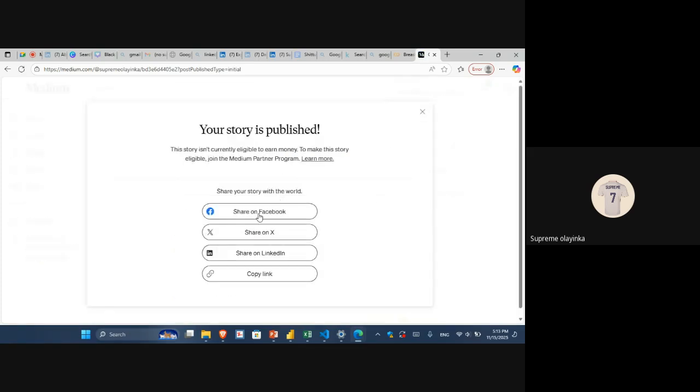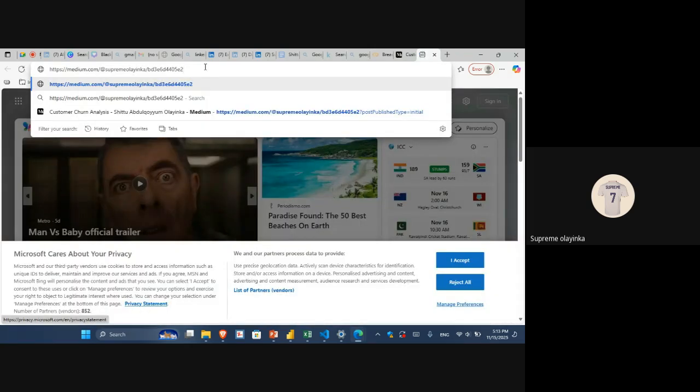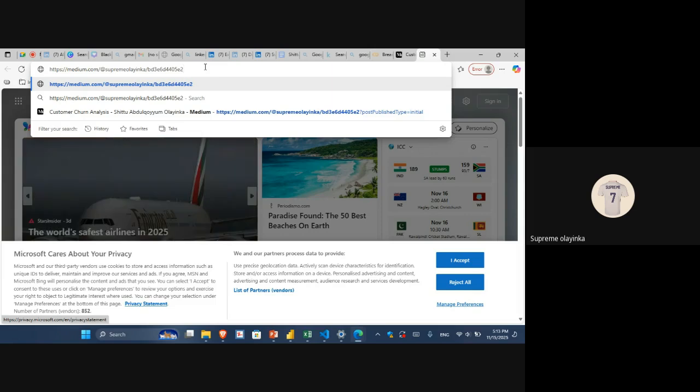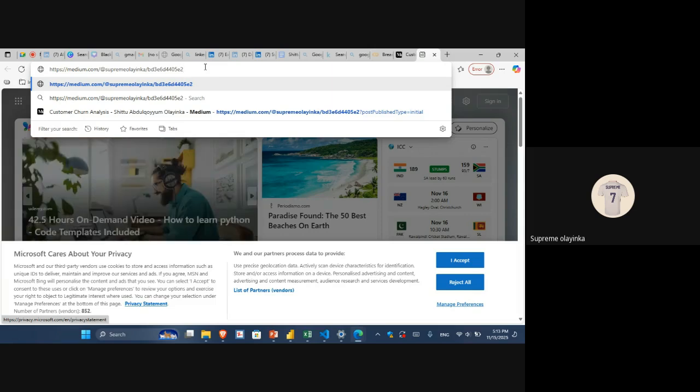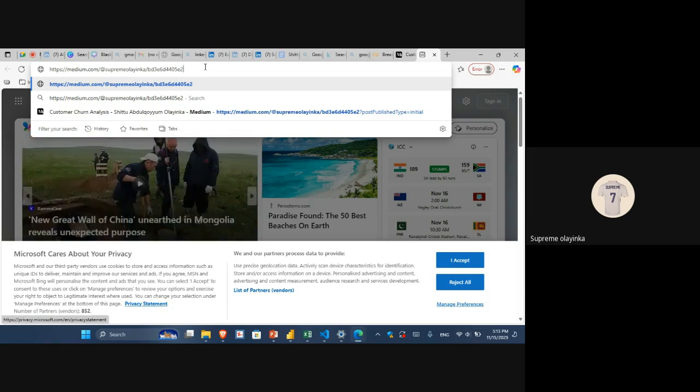Okay, your story, then the share button, maybe copy link. So you just copy this link. If you paste the link here, I don't have a place to paste it, but can you see this is actually the link? So I'm expecting the replication of the report and also the link to your repository, so I can read through it and see what you've done, basically.